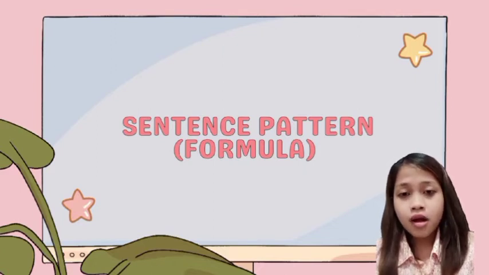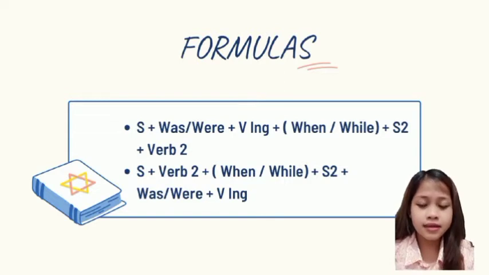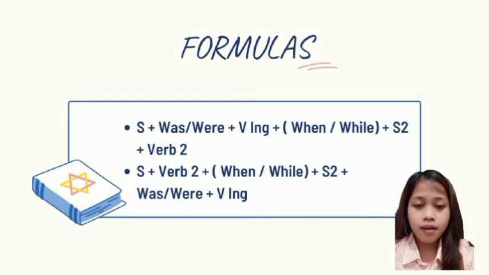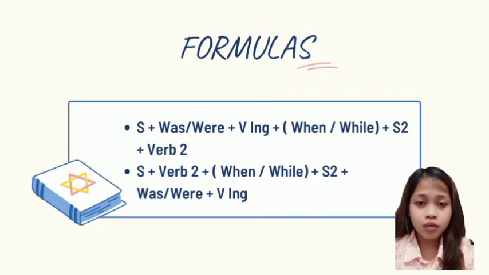Check this out. Next formulas. Number 1, subject plus was or were plus verb-ing, when or while plus subject plus verb 2. Number 2, subject plus verb 2 plus when or while plus subject plus was or were plus verb-ing.